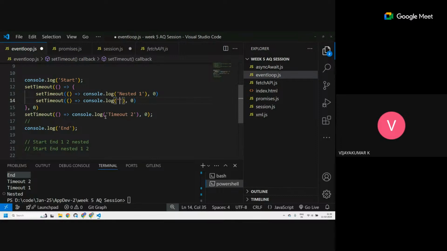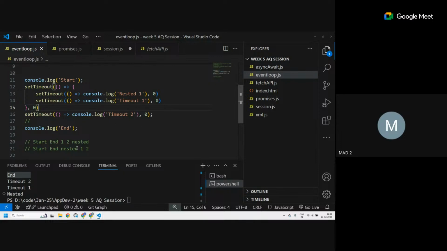Nested one, timeout 1. Which one will come, sir? The string doesn't matter. These are just strings, just printing out. Whatever I write over here does not matter.